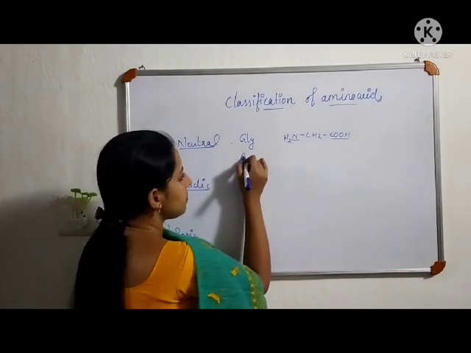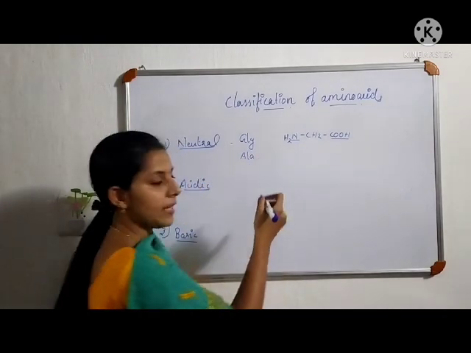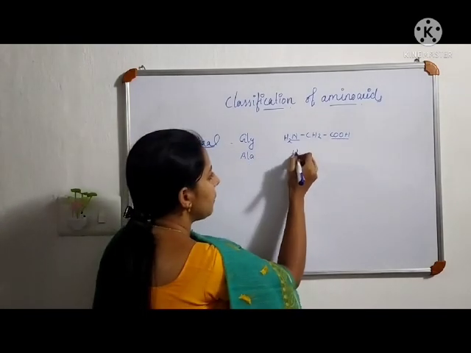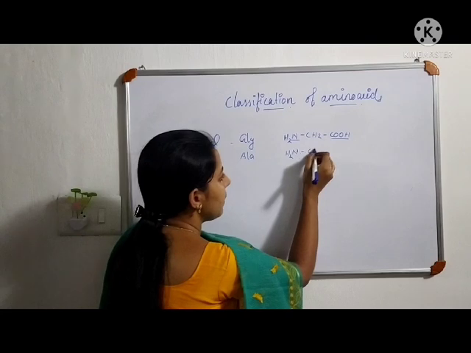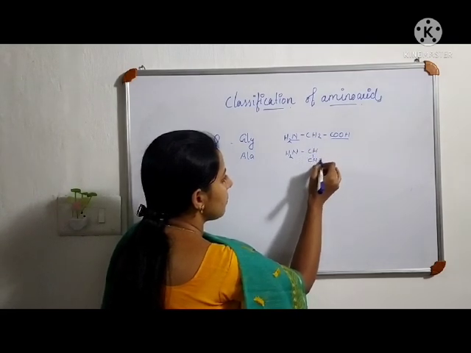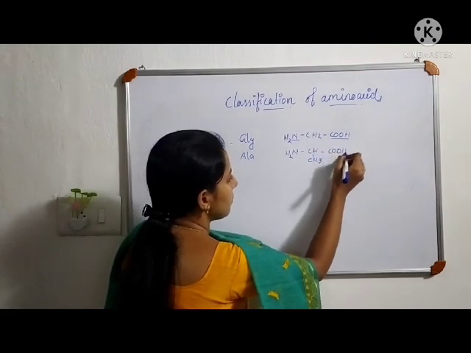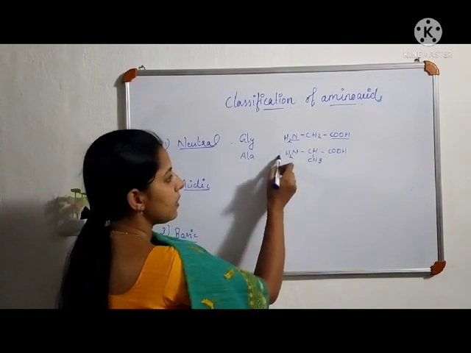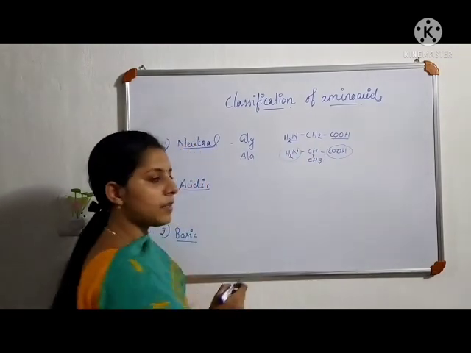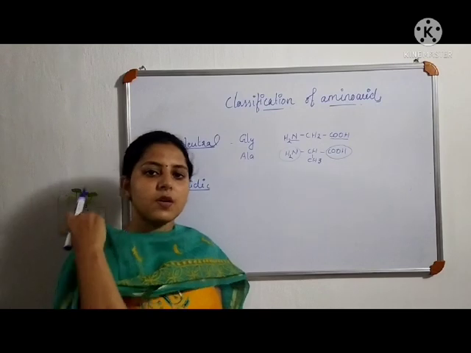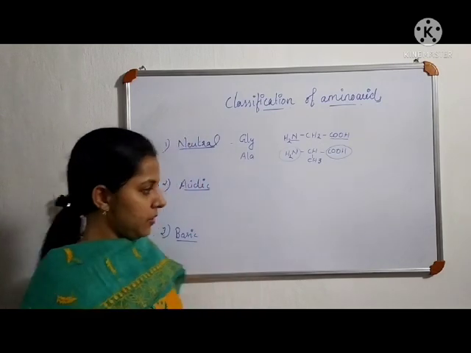Another example, alanine, in which the side chain is a CH3 group, a methyl group, and here also there is an equal number of amine groups and carboxylic acid groups. So this is also an example of a neutral amino acid.